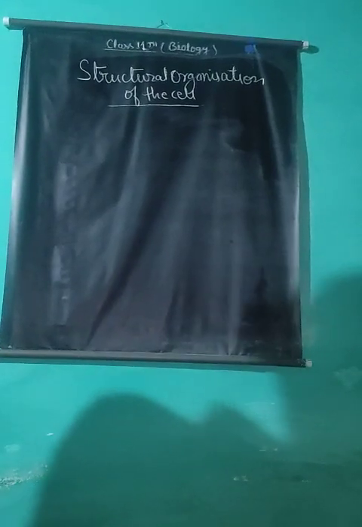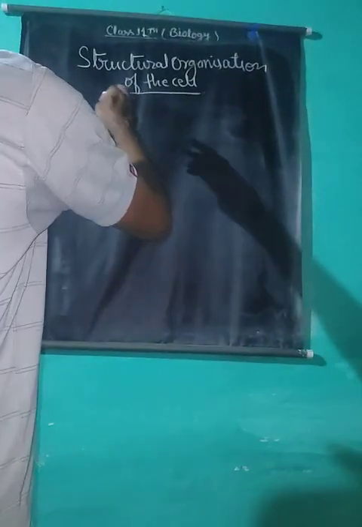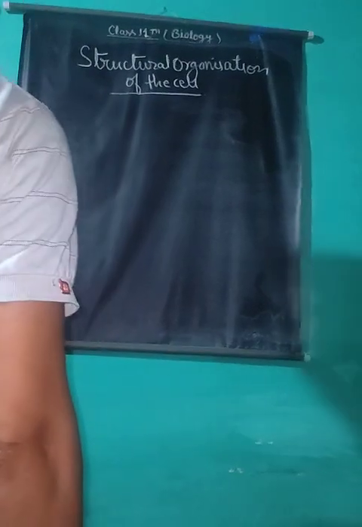In previous periods, we have started unit 3, Cell: The Unit of Life. Today we have to read a new topic, structural organization of the cell. The body of an organism, both unicellular and multicellular, is made up of a cell or cells. These cells are basically a structural and functional unit of life.